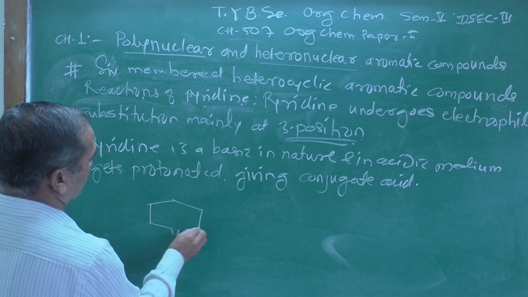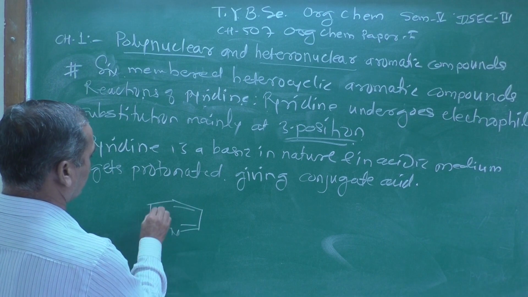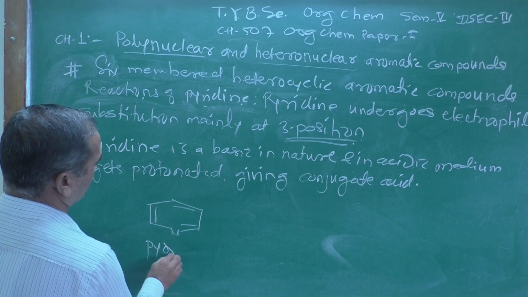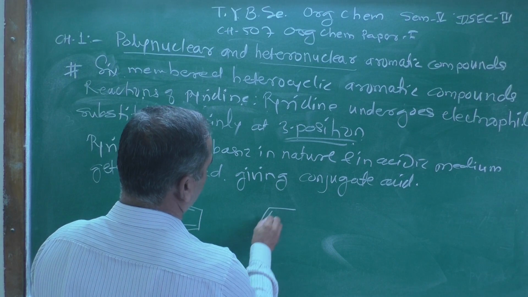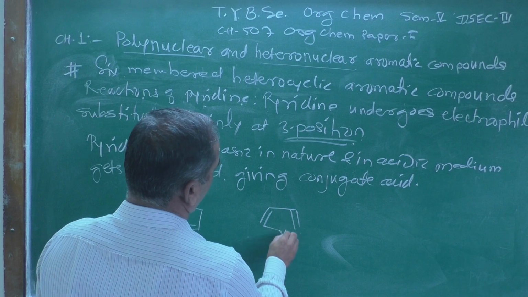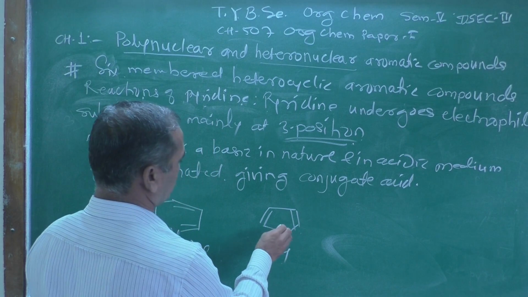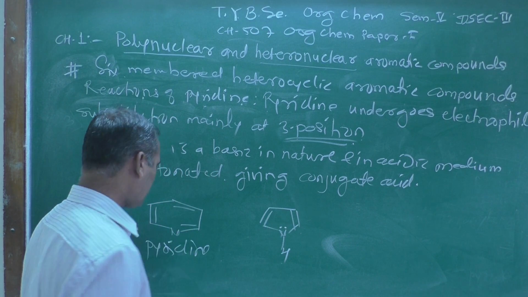Compare here, this is the structure of pyridine and the 5-membered structure, let's see here, is pyrrole, right? This is the structure of pyrrole.